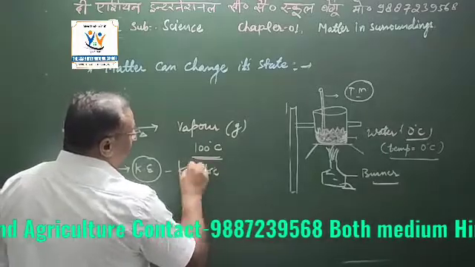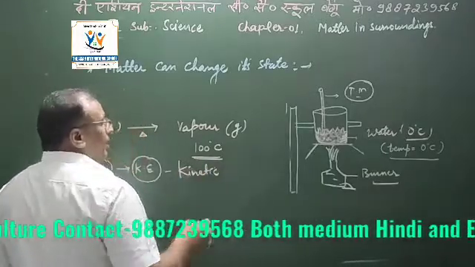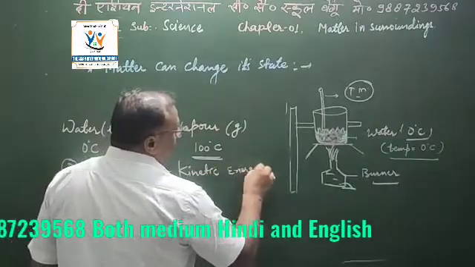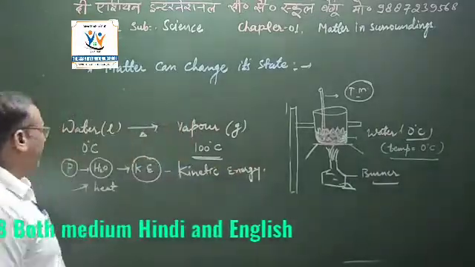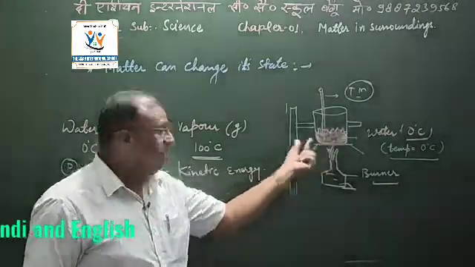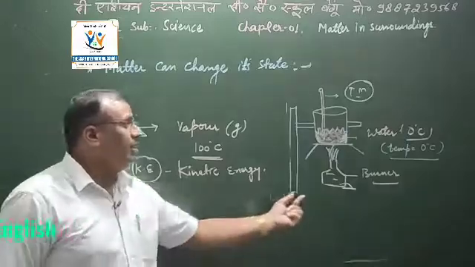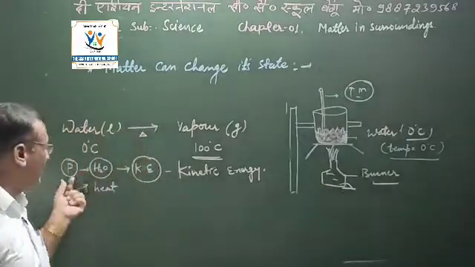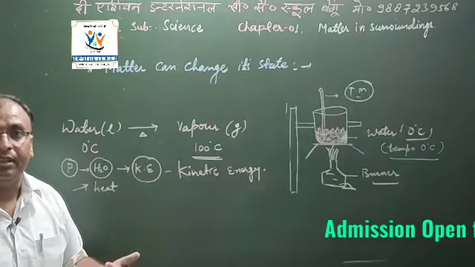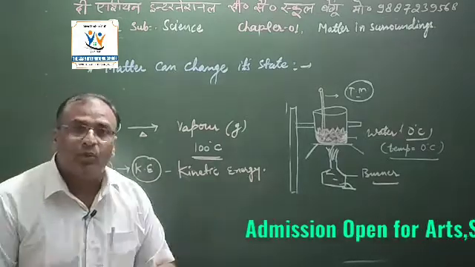The energy which is required to move particles is known as kinetic energy. So at this time, when the particles present in the water in liquid state take more heat through the burner, after taking that energy they start to collide. They start to strike each other.